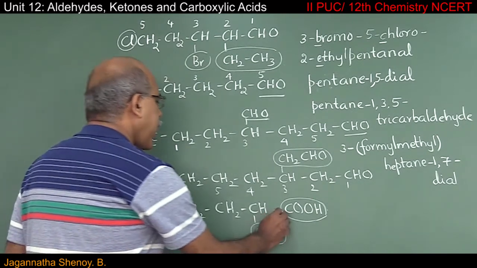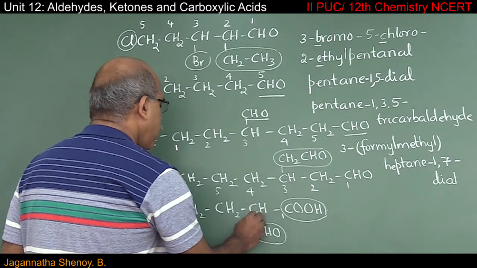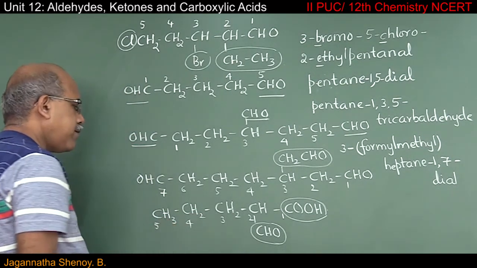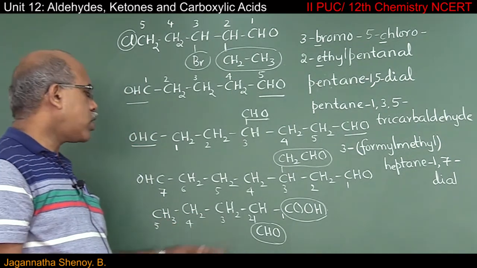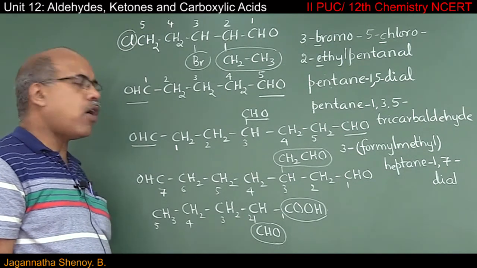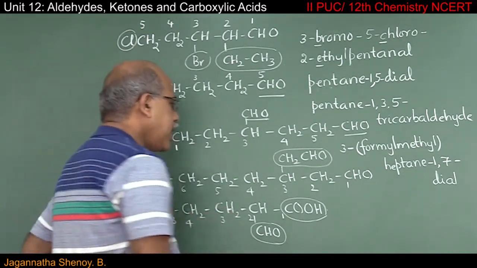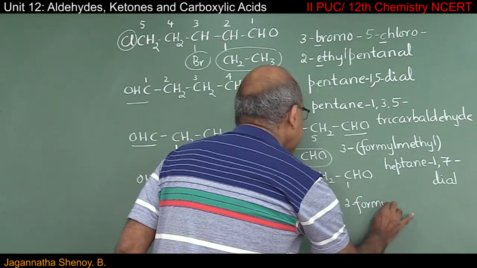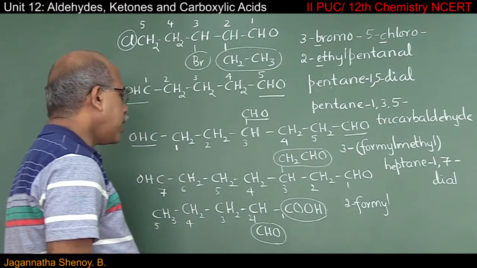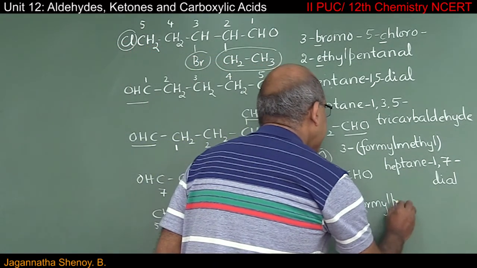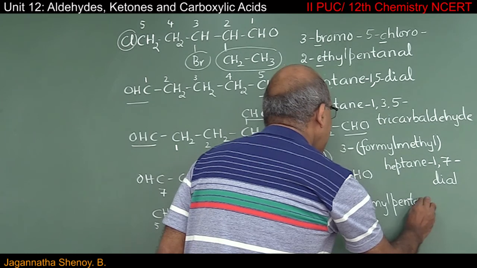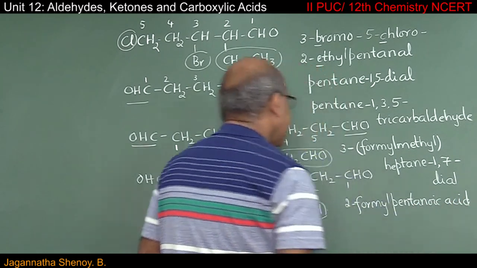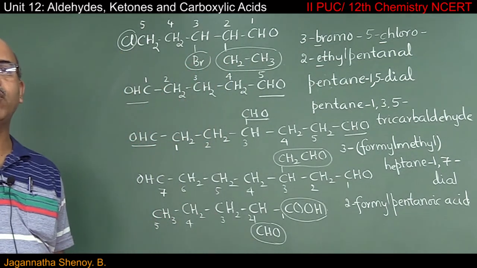So this carbon chain is numbered from right to left, 1, 2, it is 3, you have 4, and then it is the 5th one. So what is the IUPAC name of this particular compound? On the 2nd carbon atom, we have formyl group, and altogether there are 5 carbon atoms. So it has to be pentanoic acid. 2-formylpentanoic acid.